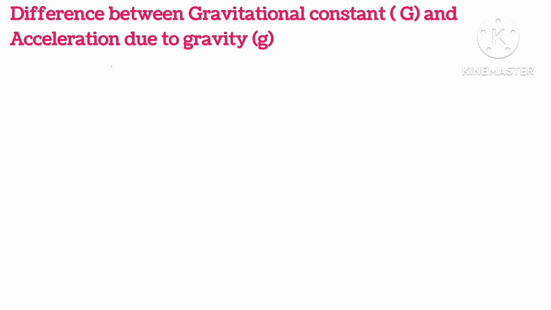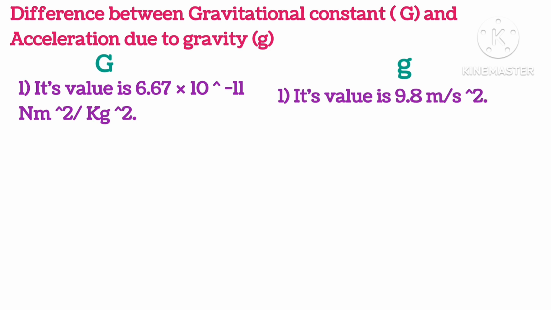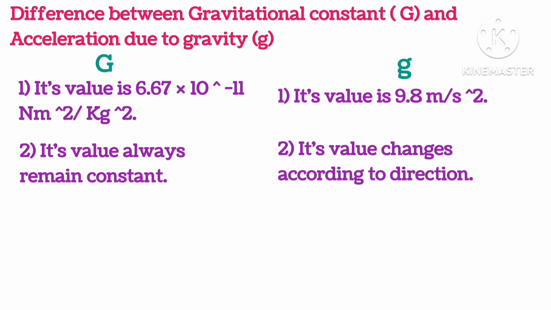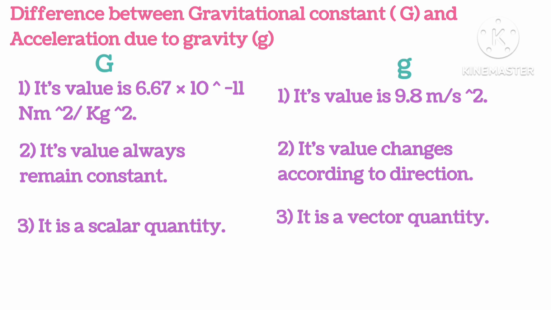Difference between gravitational constant and acceleration due to gravity. The gravitational constant's value is 6.67 × 10^-11 Newton meter square per kg square, whereas acceleration due to gravity is 9.8 meter per second square. Capital G is always constant. Small g changes according to the direction. Capital G is a scalar quantity, small g is a vector quantity.